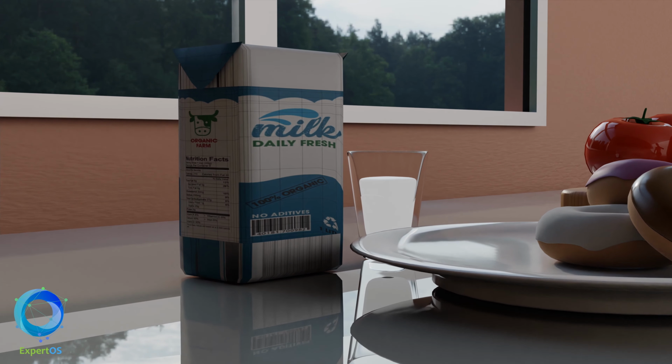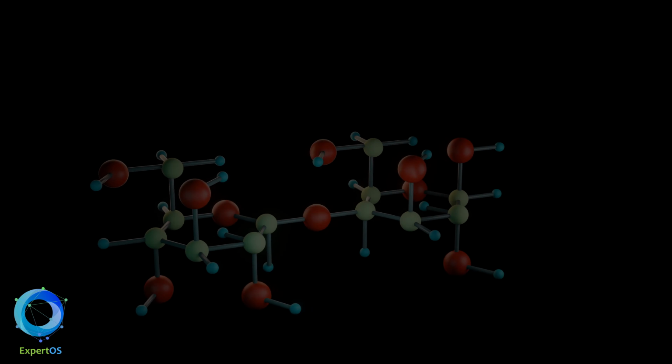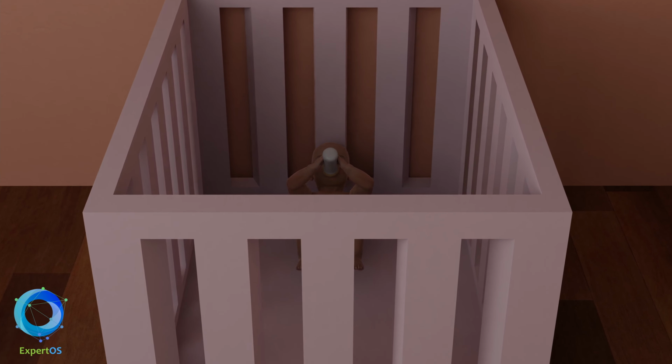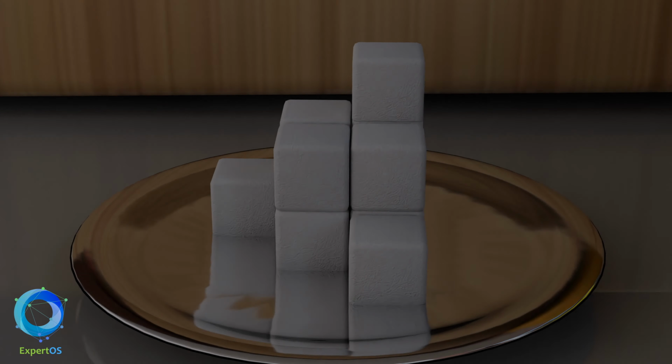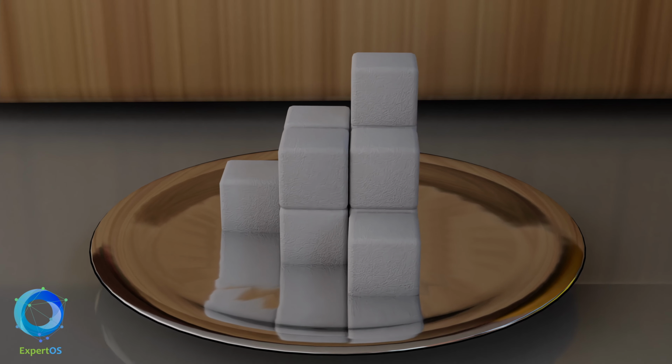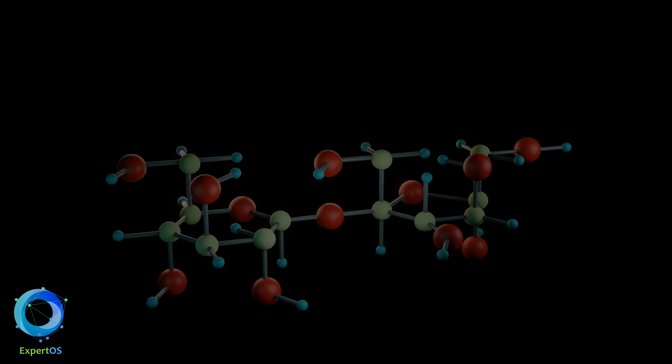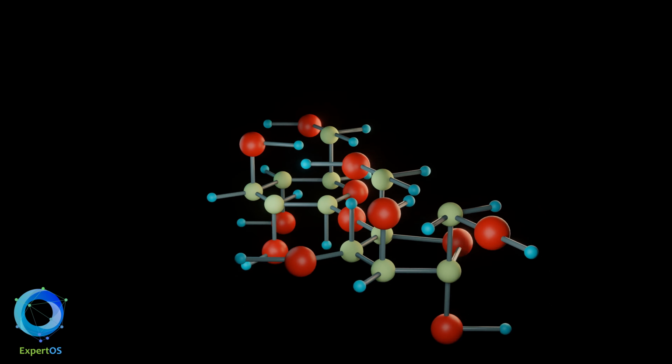Lactose is the sugar in milk. It is made up of a molecule of glucose and one of galactose. It is the most important source of energy for young mammals. Sucrose is the sugar obtained from sugar cane. It is the sweetener most used to sweeten food. It is a disaccharide made up of a glucose molecule and a fructose molecule.